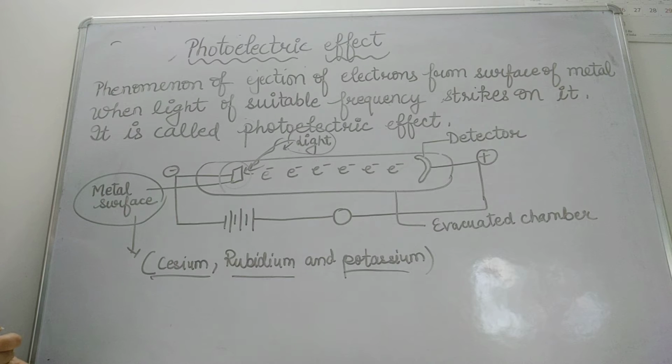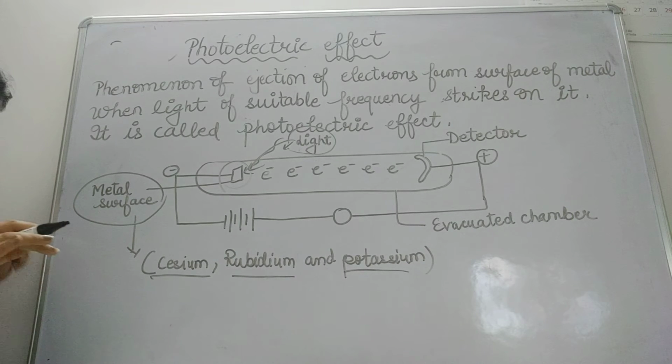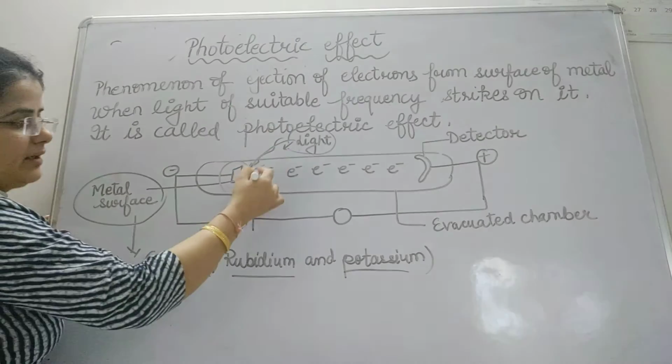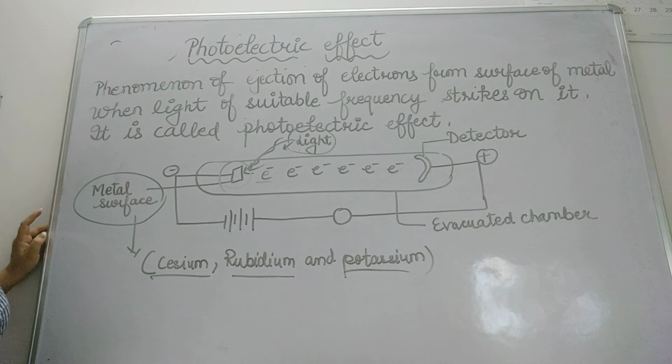So let's see what important observations are there from this experiment. The electrons are ejected from the metal surface as soon as a beam of light strikes the surface. Fine. So there is no time lag between the striking of the light beam and ejection of the electron from the metal surface. As soon as the light falls over it, the electron will immediately come out. There will not be even a single second gap between that activity.